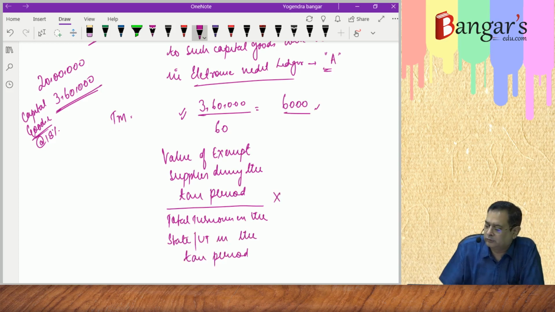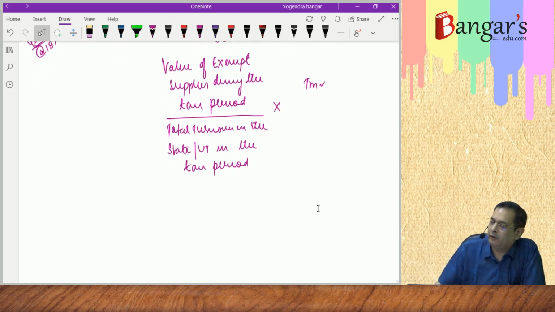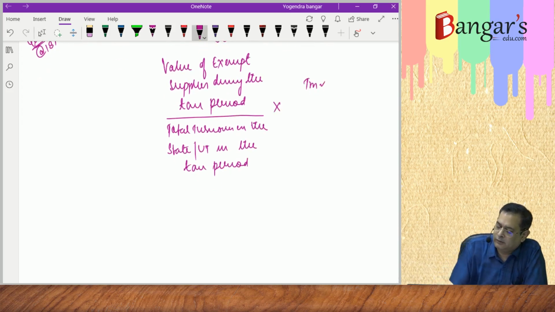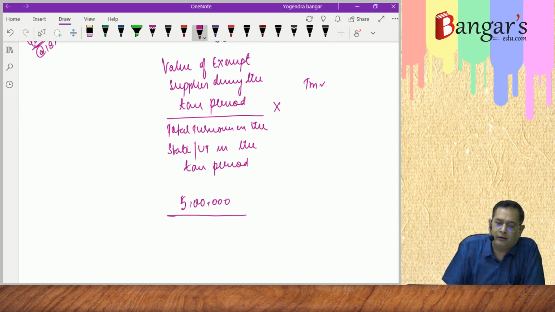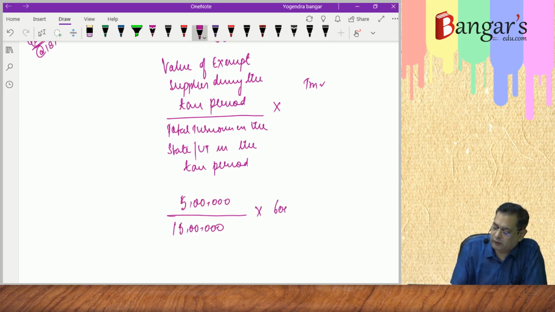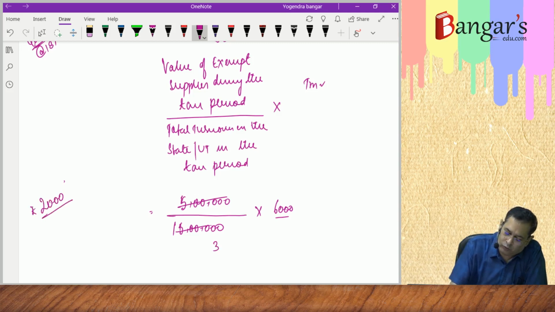Into what? The TM. Say the value of exempt supply during the tax period is 5 lakh rupees. And the total turnover is 15 lakh rupees during the tax period. And we have found out 6,000 is the monthly credit. So reversal amount will be how much? 2,000 rupees.